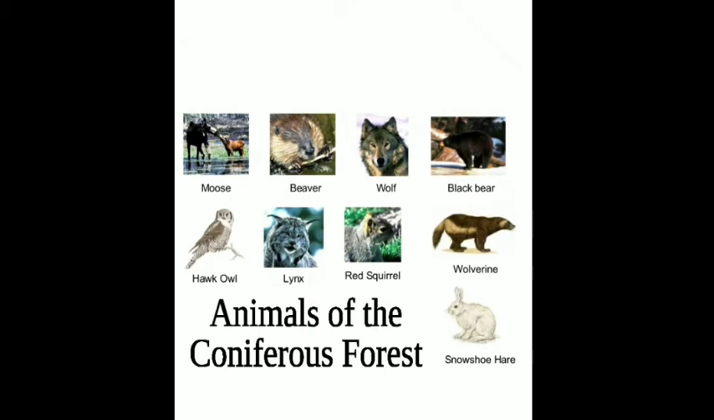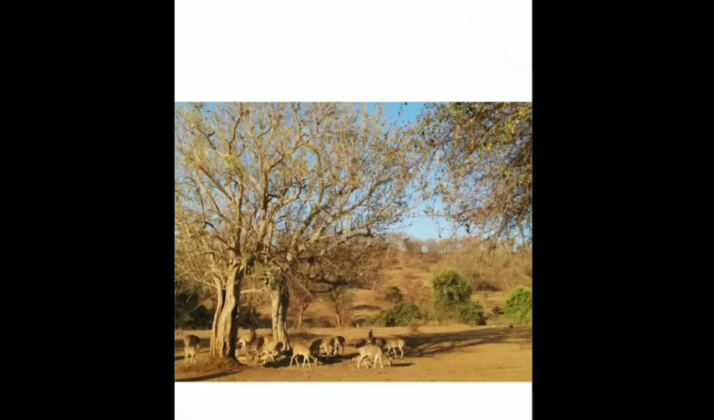Lynx, a wolf-like creature, wolverine, all these resemble the wolf. Then beaver, then hawk, owl, then different types of hare, a type of rabbit only, hare and rabbit. Is it clear? So next, a few wildlife sanctuaries or wildlife forests that we have in India is the Gir forest, which is located in Gujarat, very famous for the Asiatic lions.